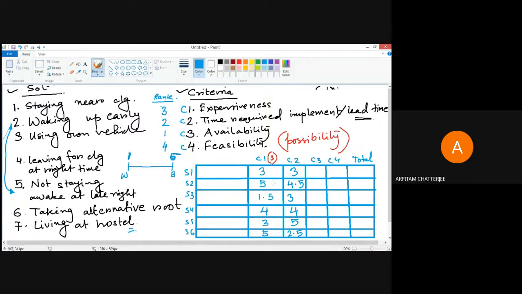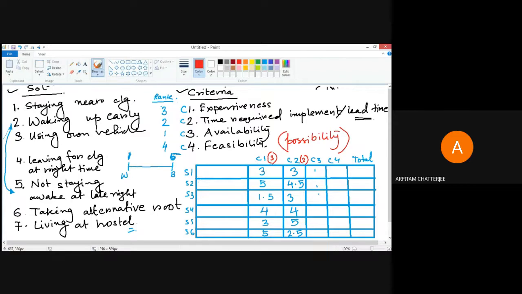Now similarly, you need to put the scores over here against each of these criteria. And C2, you have given a rank of 2. So once you finish this particular matrix, the next thing is very simple: you have to multiply this score with this criteria rank and you have to add them.